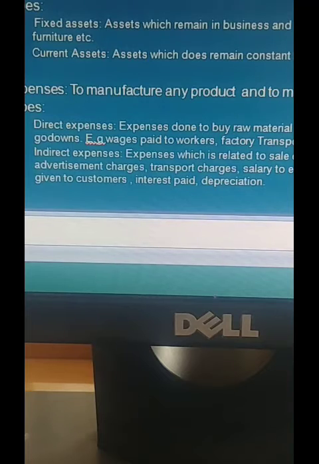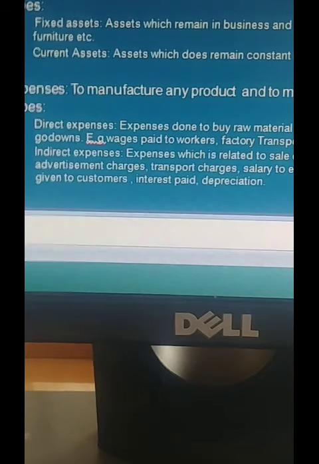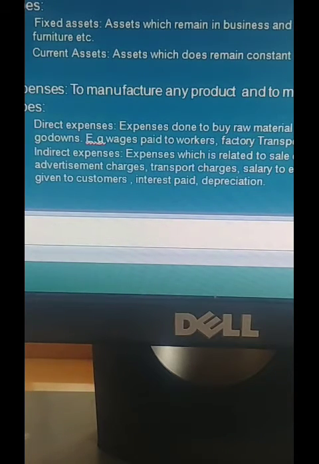So from final product to the sale of the goods, all these expenses come under indirect expense. Direct expense is from raw material to final product, and indirect expense is from final product to the sale of the goods to the customers.